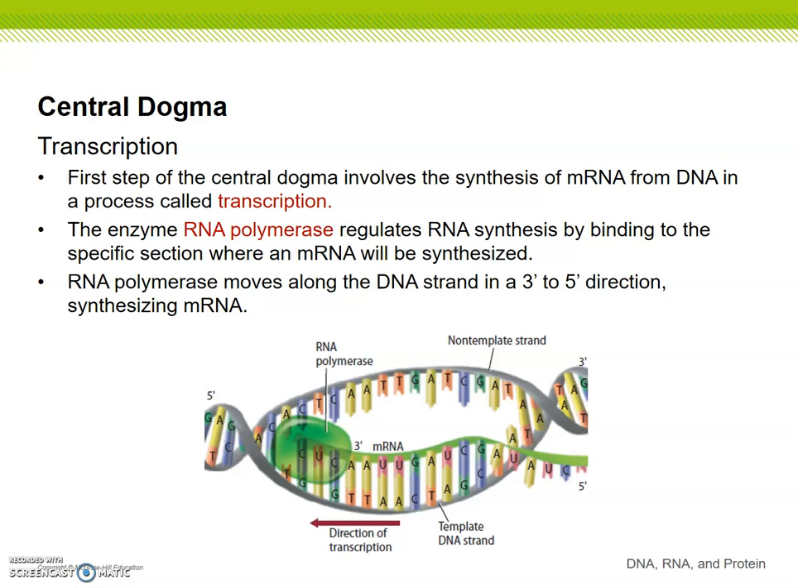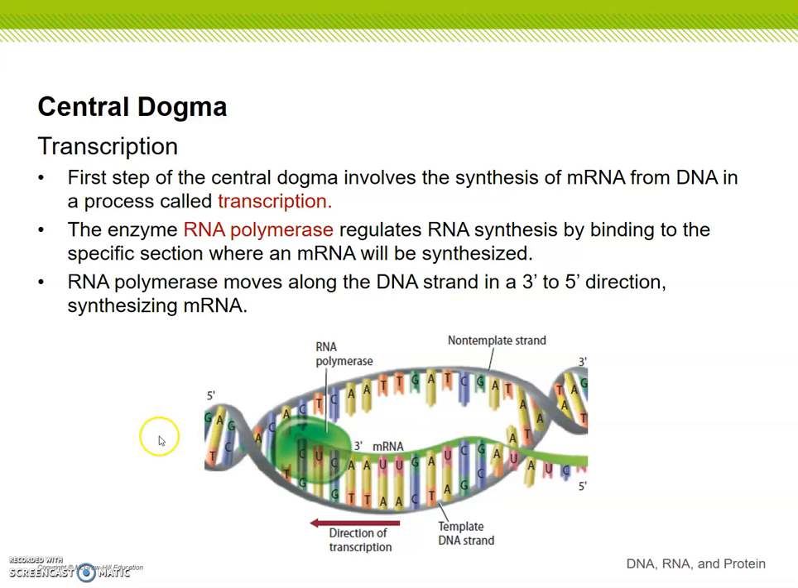And RNA polymerase moves along the DNA strand in a 3' to 5' direction, and as it moves, it synthesizes a strand of mRNA. It has a brand new strand out of the old strand of DNA. And you can see in this picture, this RNA polymerase as it runs across here, it's going this direction.